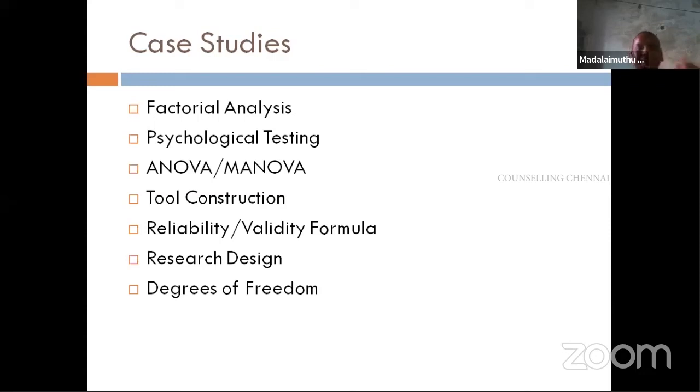You need not even read the passage. At least read the questions. By reading the questions, you will be able to answer at least 1 or 2 questions. It is not strictly like reading comprehension. Just with the basic knowledge of what the assumptions of ANOVA are, you will be able to answer 1 question. You need not read the passage. Then what is degrees of freedom? What is the formula to find it out? What is the interaction effect?